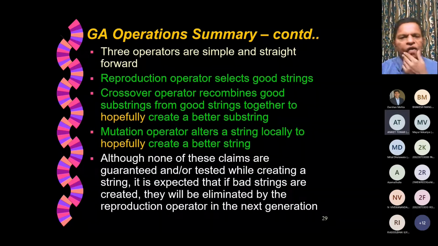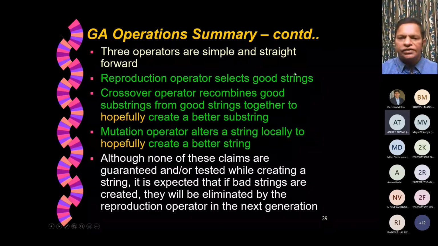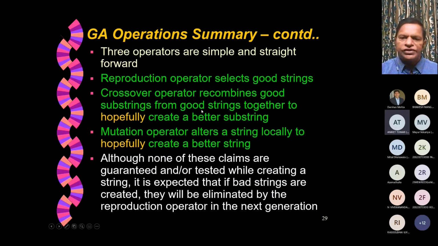Now, these 3 operators are simple and straightforward. Reproduction operator selects good strings. Crossover operator recombines good substrings from good strings together to hopefully create a better string. Mutation operator alters a string locally to hopefully create a better string. See please this yellow highlighted word, hopefully.